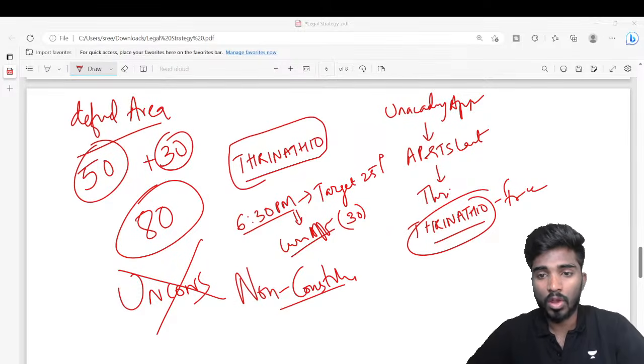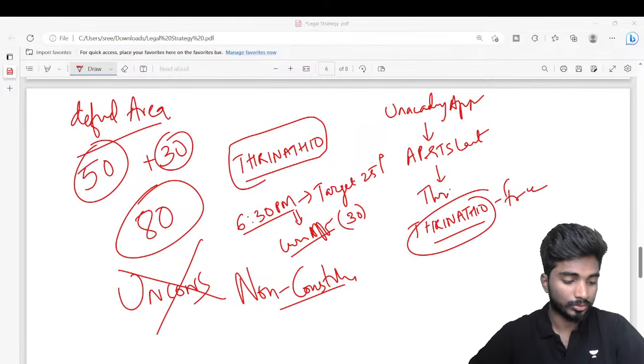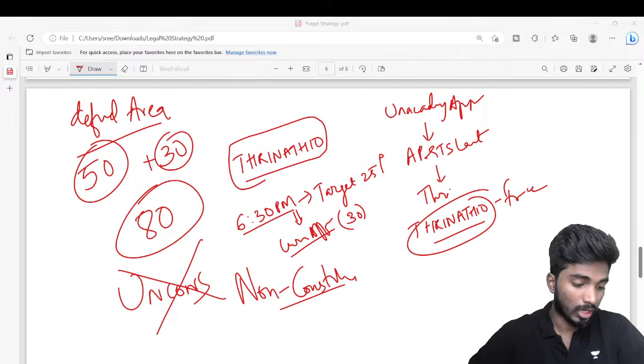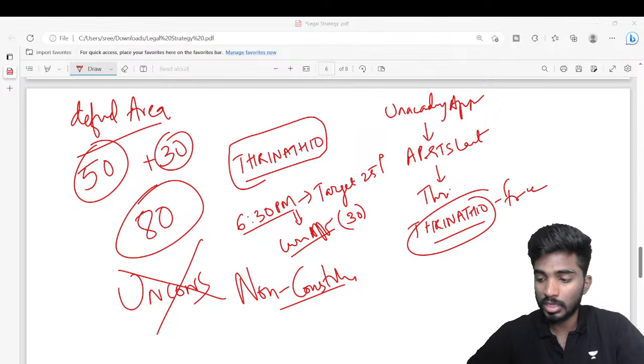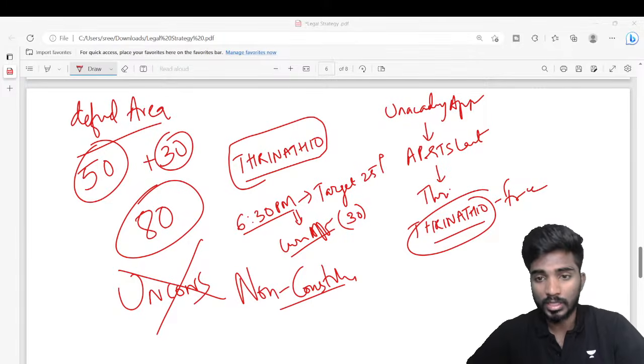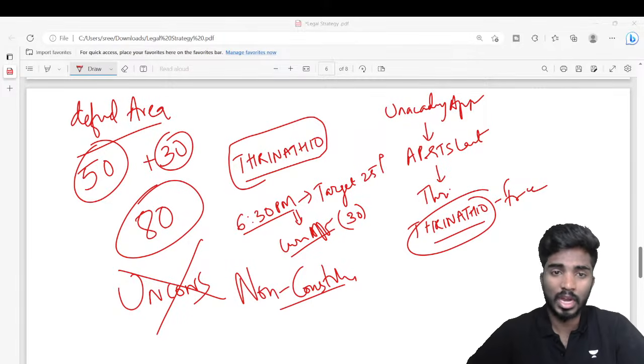Watch, study all the concepts properly. What should be the problem? There shouldn't be any problem, right? When you divide it into easy, medium, hard and difficult, then the actual problem will start. Since we are already explaining all the topics in class, you shouldn't have any problem as such. If it is easy, it will be easy for everyone. If it is hard, it will be hard for everyone.